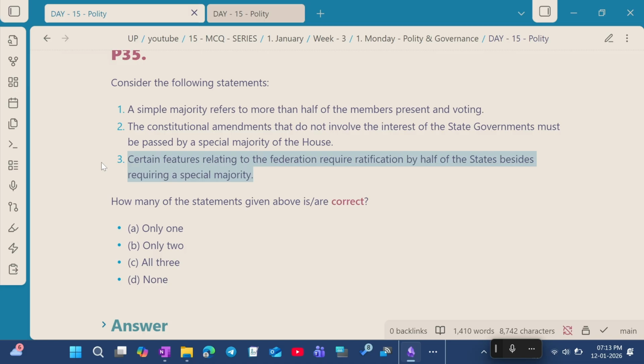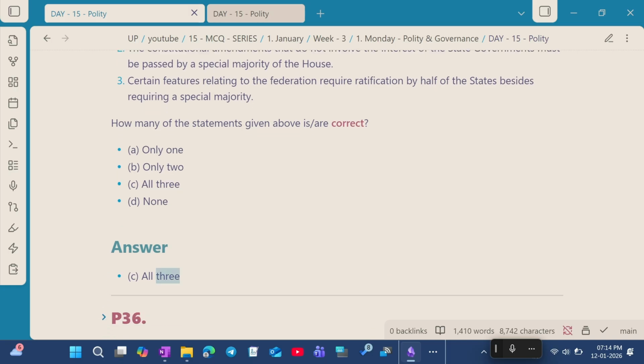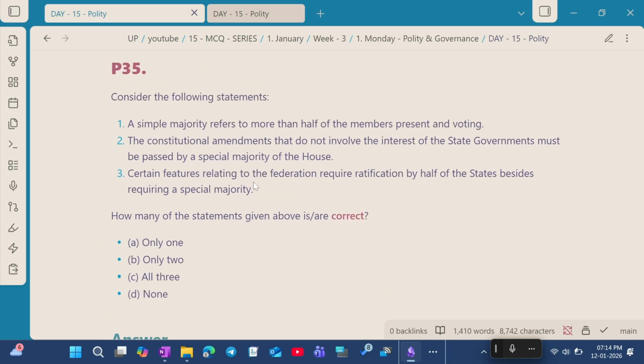Certain features related to federalism require ratification by half of the states besides requiring a special majority. How many of the above given statements are correct? The correct option for this question is all of the above.